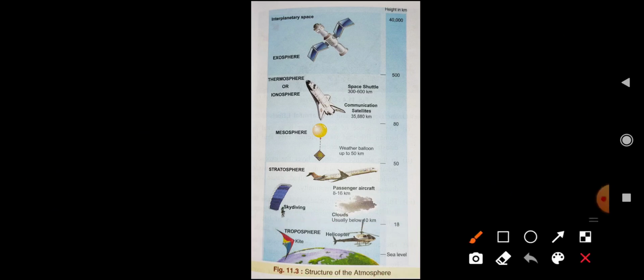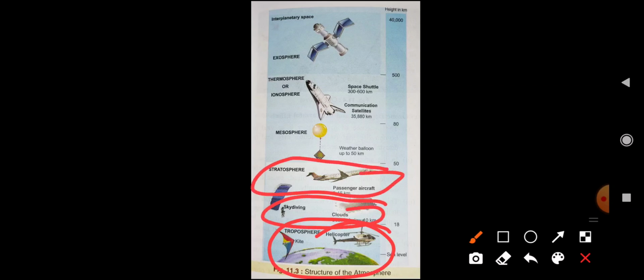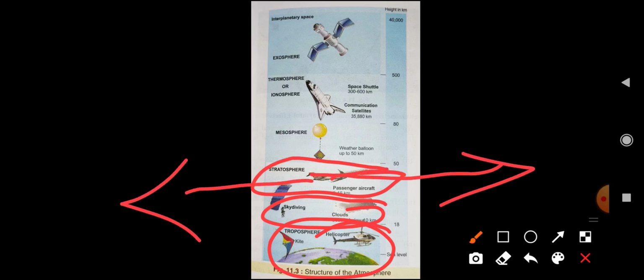Most of the weather phenomena happen here: clouding, thunder, raining, and so on. Most of the activities are also here. The second one is the stratosphere. It is the place for the aeroplanes. The aeroplanes fly in this zone, but no weather condition happens here.